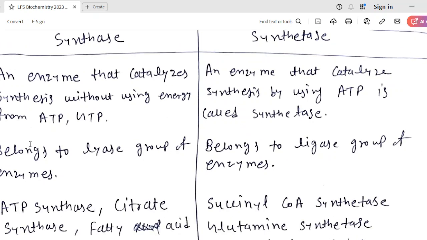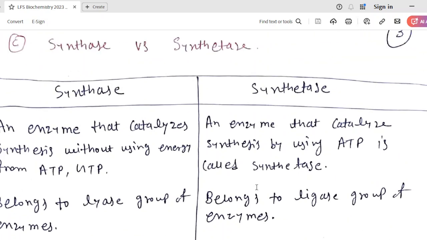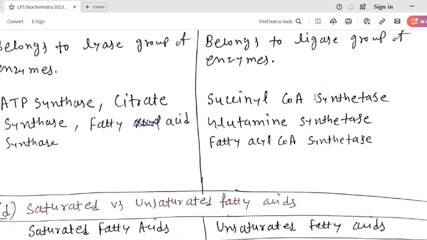Second difference, synthase belongs to the lyase group of enzymes. Synthetase belongs to the ligase group of enzymes. Examples: ATP synthase, citrate synthase, fatty acid synthase, FAS. Succinyl-CoA synthetase in the Krebs cycle, glutamine synthetase, fatty acyl-CoA synthetase. So this is the difference between synthase and synthetase.